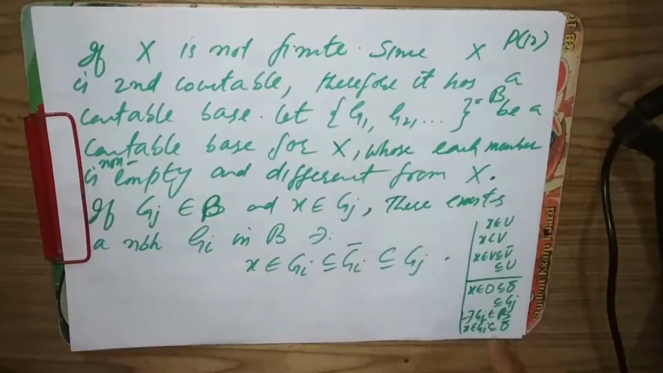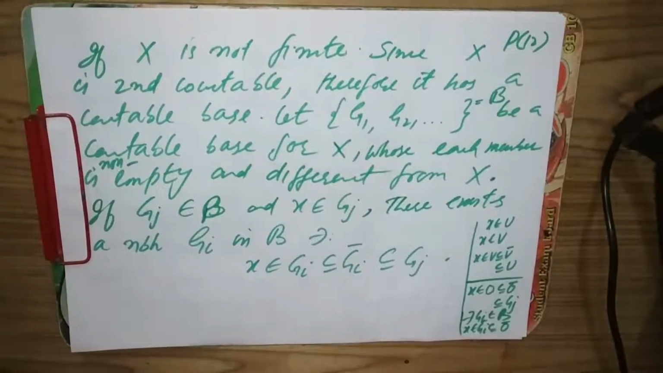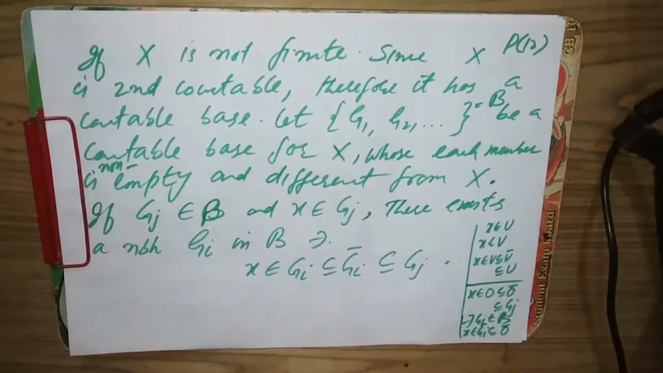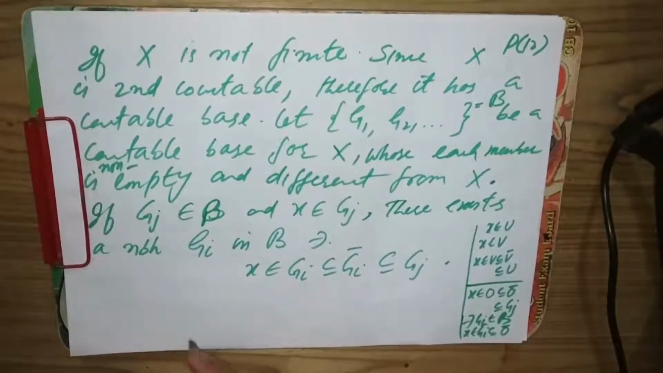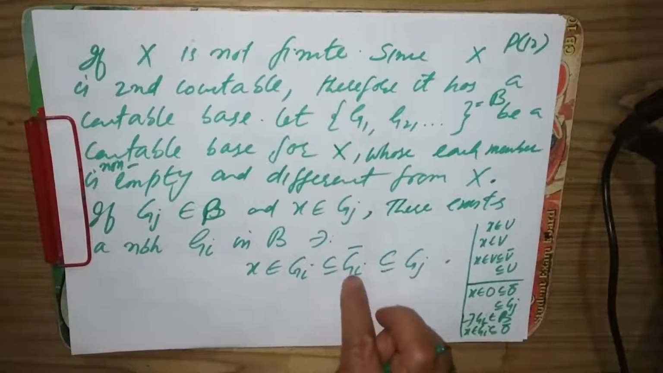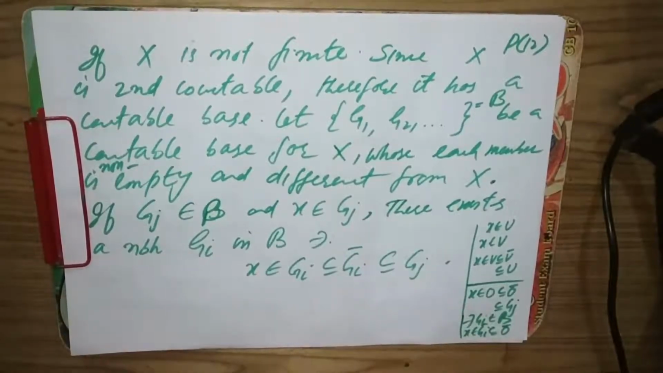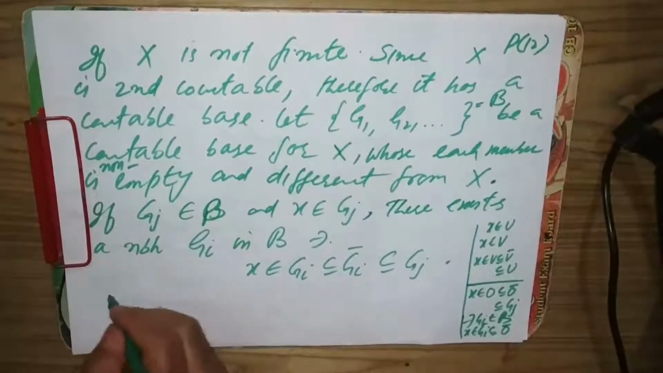For any open set O and a point x in O, we can find a basic open set Gi such that x belongs to Gi, a subset of O. That can be done. So in this way, we have a collection of pairs, say Gi, Gj, satisfying this property: Gi closure is a subset of Gj.